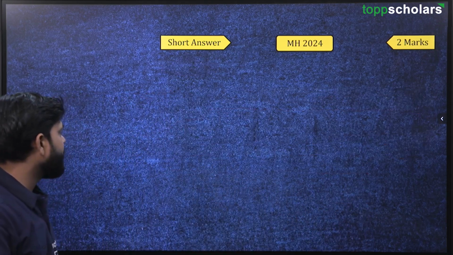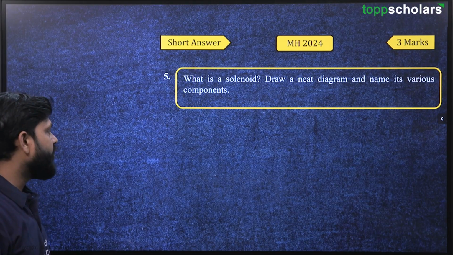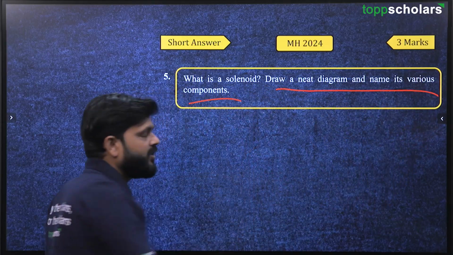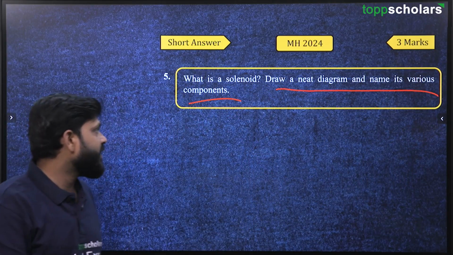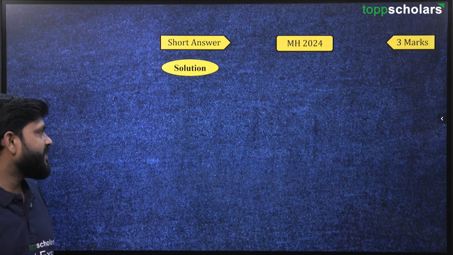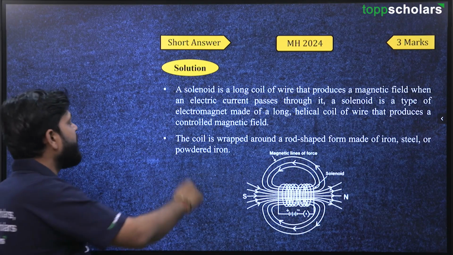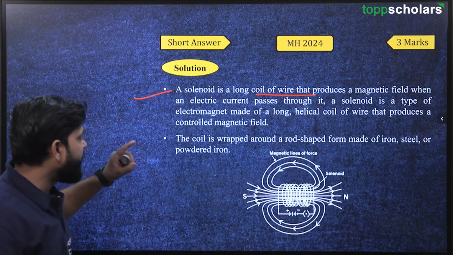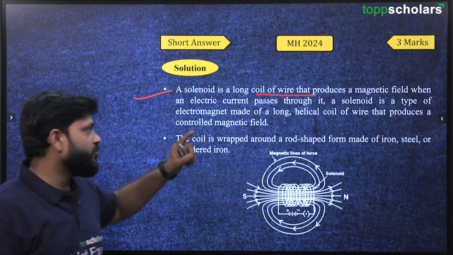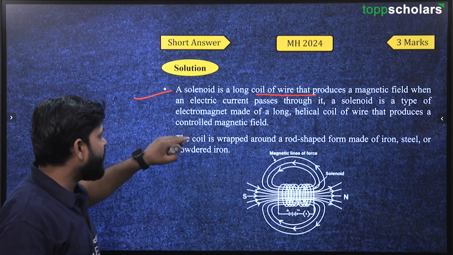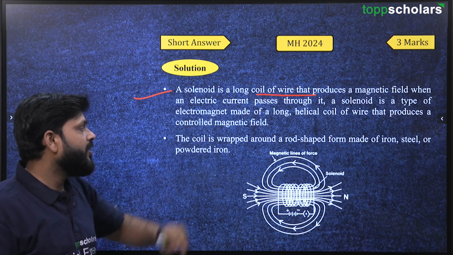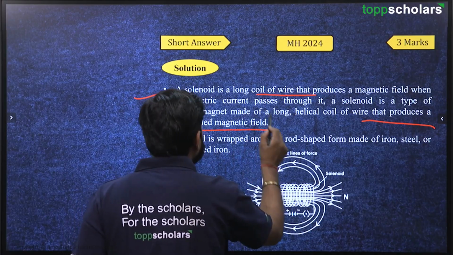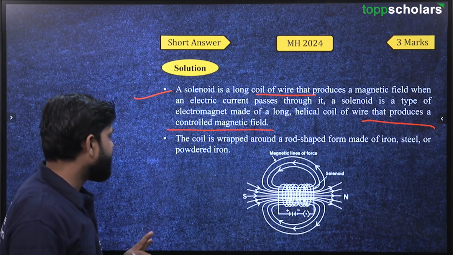Now next is: what is a solenoid? Draw a neat diagram and name its various components. We know what solenoids are, so we have to write the definition of a solenoid. A solenoid is a long coil of wire that produces a magnetic field when an electric current passes through it. A solenoid is a type of electromagnet made up of a long helical coil of wire that produces a controlled magnetic field. You have to write it like this in your board exam.